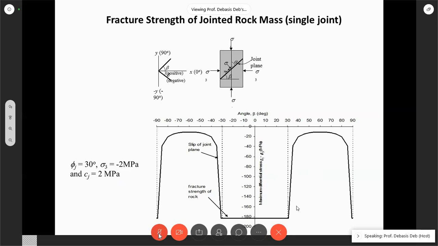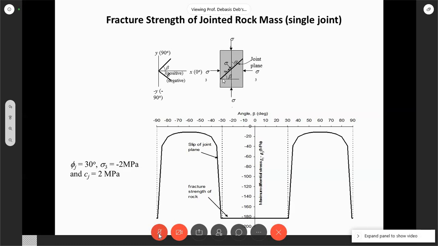After that, you see how the joint takes its strength. It drastically drops and comes almost about 20 MPa, you know, sigma 1 minus sigma 3 here. So even less than 20 MPa, it is about 10 MPa coming here. So you see the drastic fall, when beta comes to about 60 degree in this case, and then again it is trying to increase.